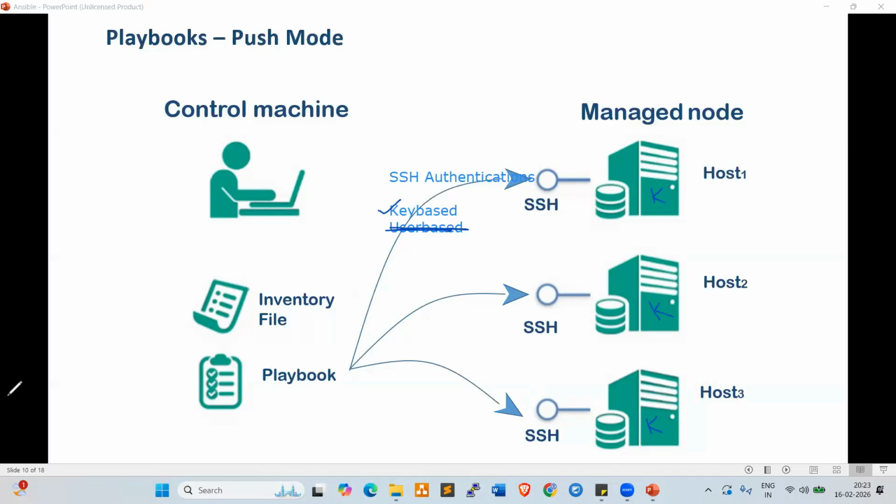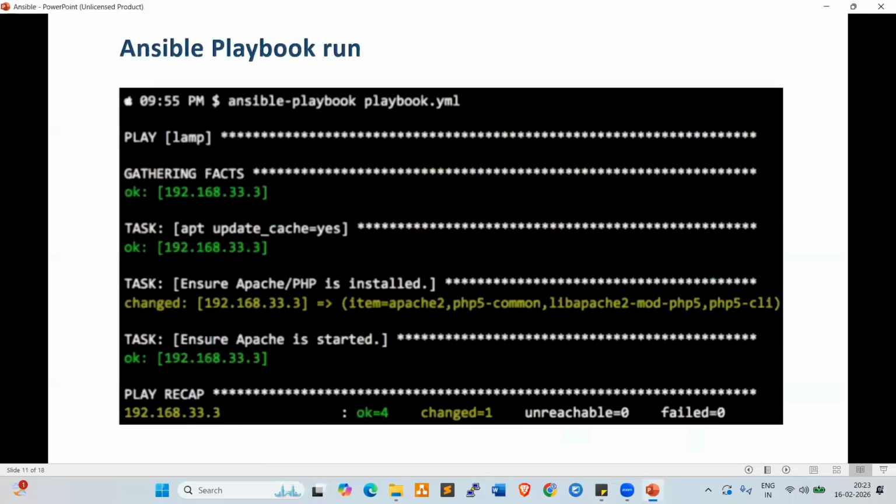Okay. Now, next one. Look at here. Once we trigger the playbook, this is the report provided by Ansible. First, gathering facts. Gathering facts is nothing but checking whether the servers are communicating or not from Ansible. Okay, communicating.